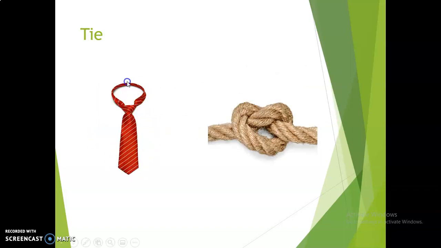Next, tie. Tie is what we wear around the collar in case of a school uniform or a formal suit. And another usage of the word tie is to tie something with a rope, to make a knot with a rope.